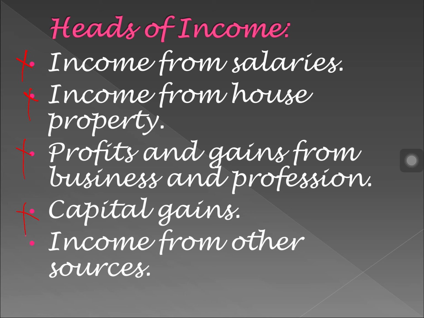Winning from a lottery ticket, that is income from other source. Then winning from a horse race, that is income from other source. Suppose you go to a game show like Kaun Banega Crorepati, you won 1 crore rupees from there, that will be income from other source. So these are the 5 heads of income.